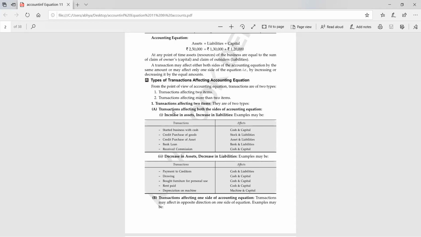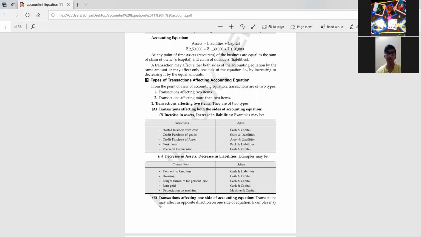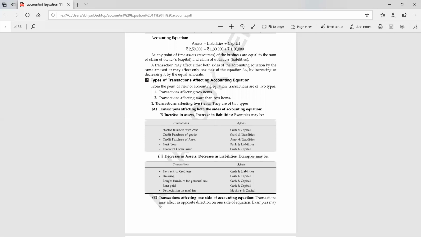Then received commission. Received commission means we have received the commission, and commission is an income. This is the new thing I am going to tell you: whenever there is any income, it will increase the capital of the businessman. All the incomes will be added in the capital. The income is received, so we must have received it in cash. So two accounts will be there, cash and capital. Whenever there is any income, it will affect the two accounts, cash and capital.